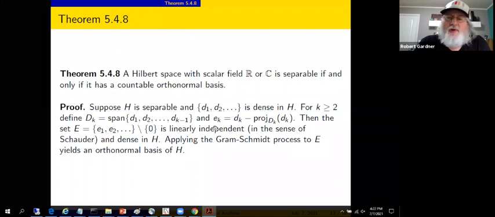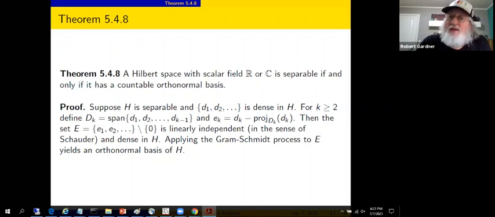Then what we're going to do is take those vectors E, put them in a set, capital E, E1, E2, and so forth. We still have a countable collection of vectors. We may have picked up some zero vectors along the way. Well, throw those out. And then what results is a linearly independent set, linearly independent in the sense of Schauder. And we still have the denseness of this set in capital H. So it's a countable dense subset as well.